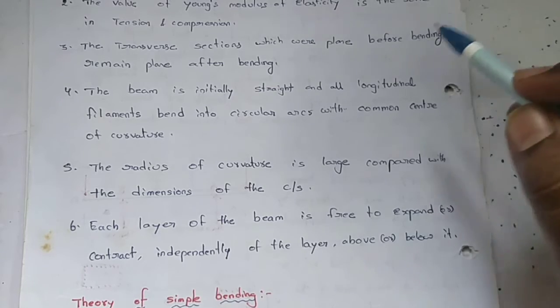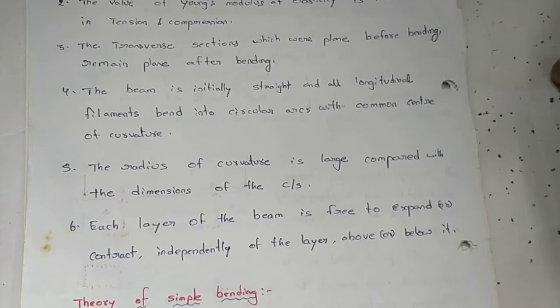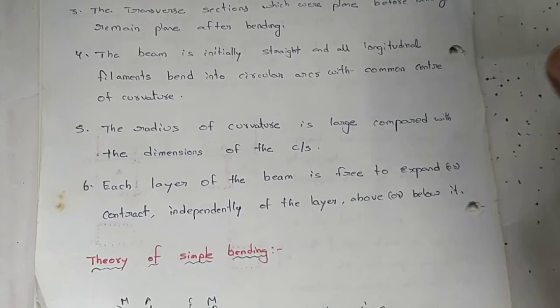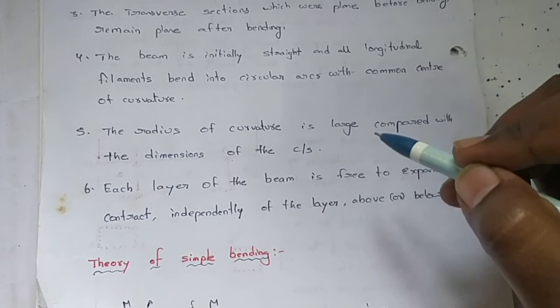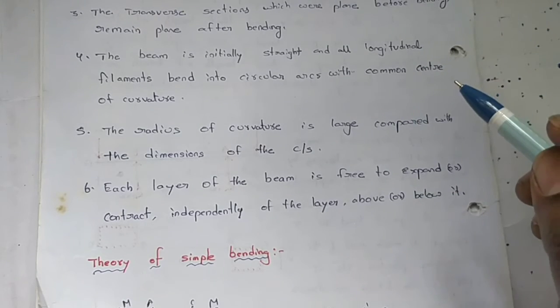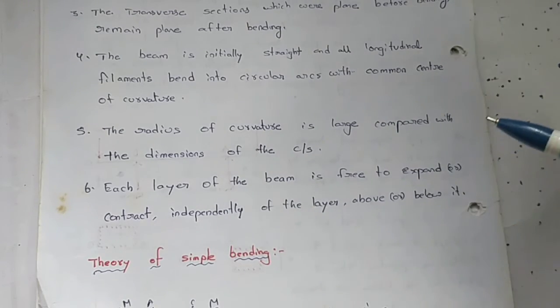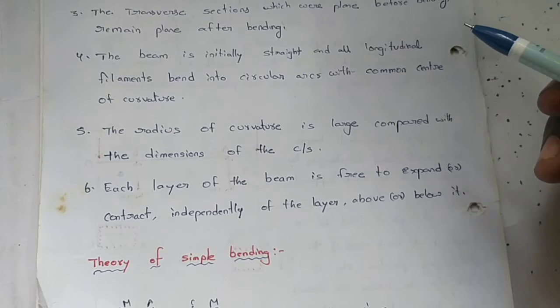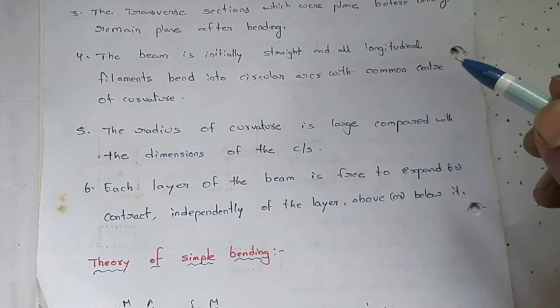Next, the radius of curvature is large compared with the dimensions of the cross section. Generally, it is larger than the dimensions of the cross section. Next, each layer of the beam is free to expand or contract independently of the layer above or below it.